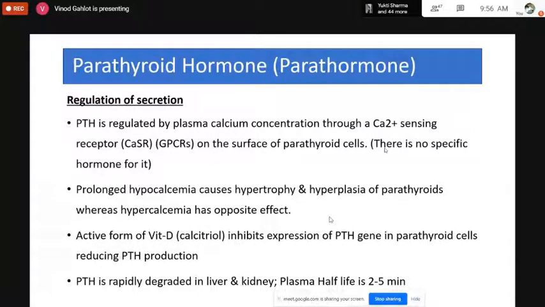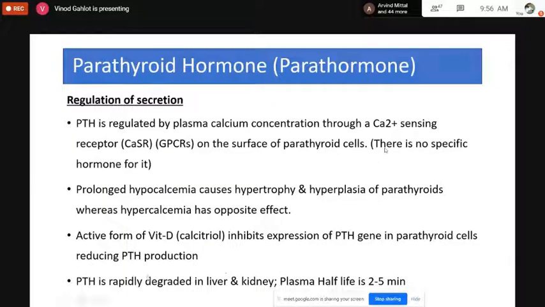No parathyroid hormone will be released from the parathyroid gland, and also the parathyroid hormone expression in the parathyroid cells will be reduced. As a result, if vitamin D is present in sufficient quantity, then the release of the parathyroid hormone by the parathyroid gland is also less.